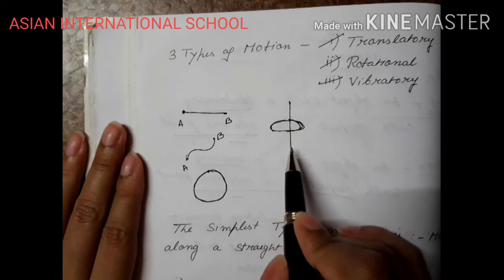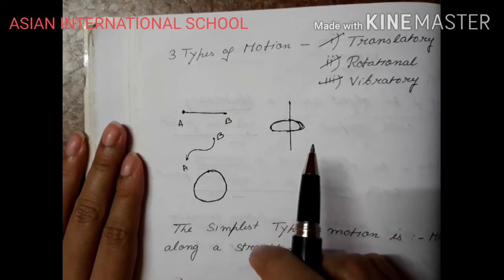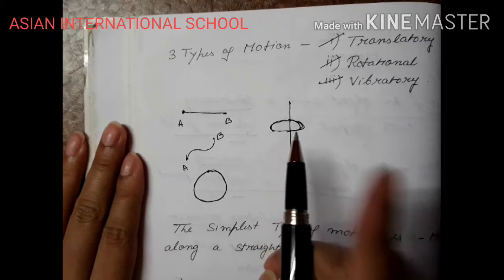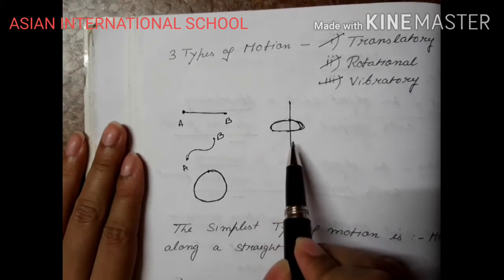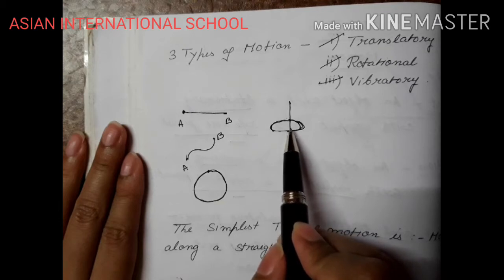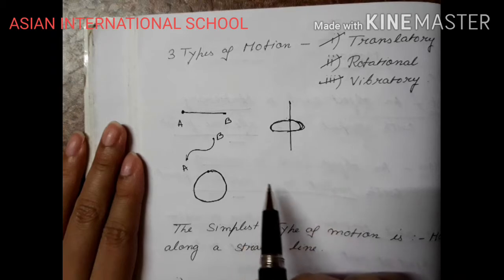Just like the top which you rotate on the floor, you will see that the top keeps on rotating. Yes, there is a slight translation also observed in case of a top, but still the body of the top keeps on rotating around a fixed axis, just like the hand of the clock. There is a fixed axis along which the hands of the clock keep on moving, right?